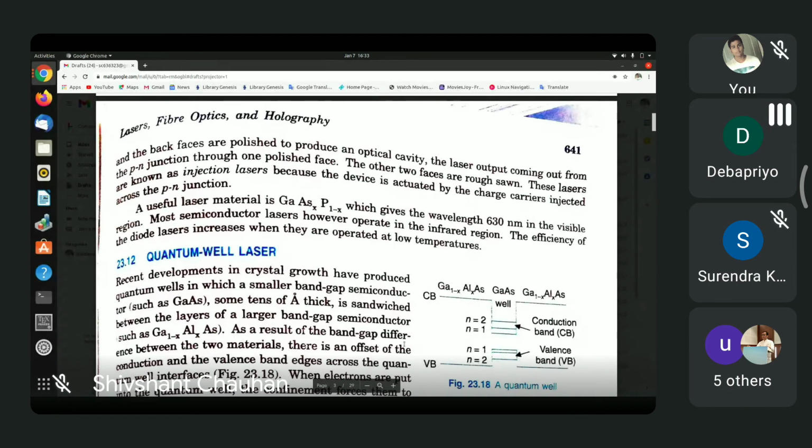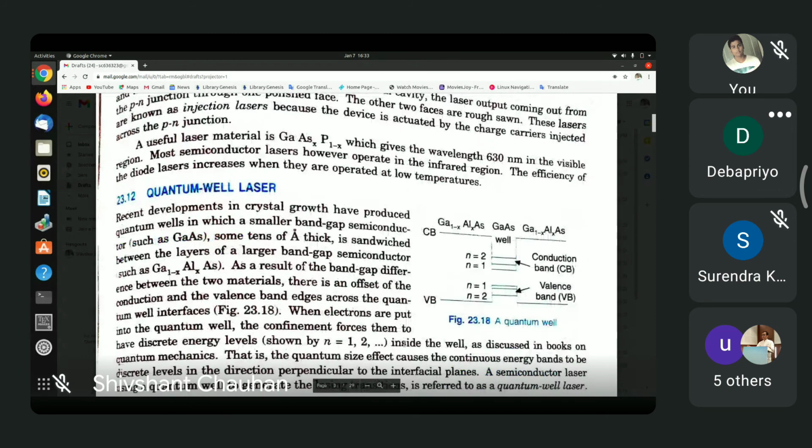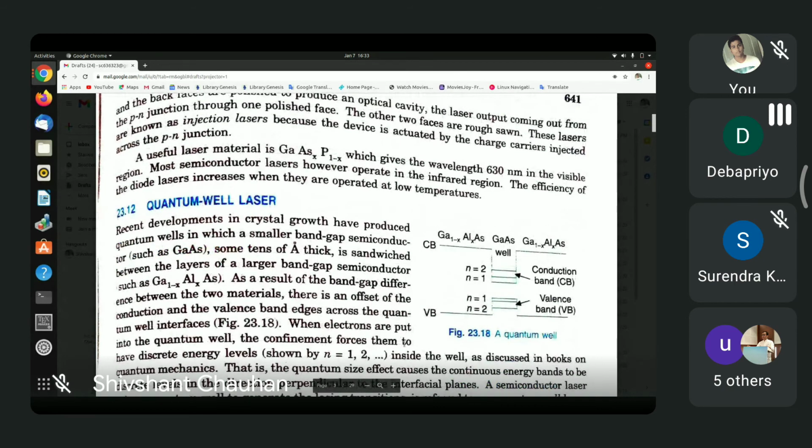But once this condition 23.19 or 23.20 is satisfied, you can have the condition required for lasing action satisfied, and then you have this laser radiation coming out of the diode. Now, at this point, we will not immediately take up quantum well laser. Rather, we will just examine for a moment the structure of a light emitting diode.